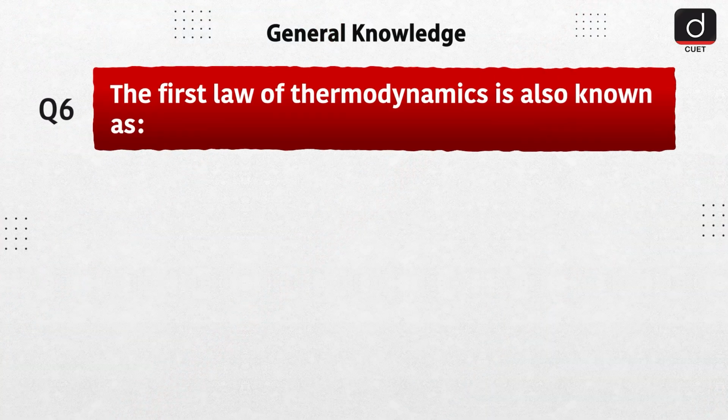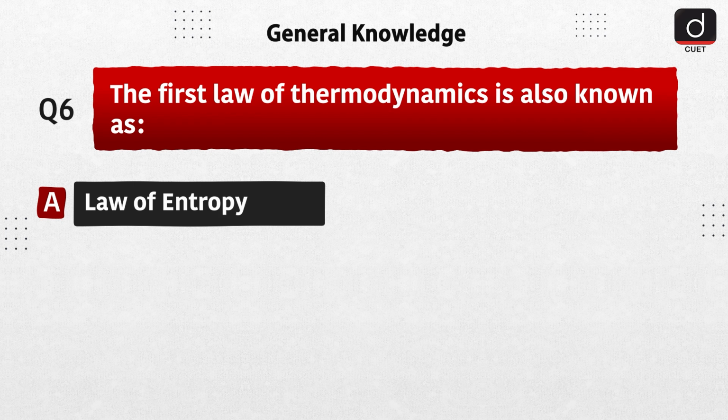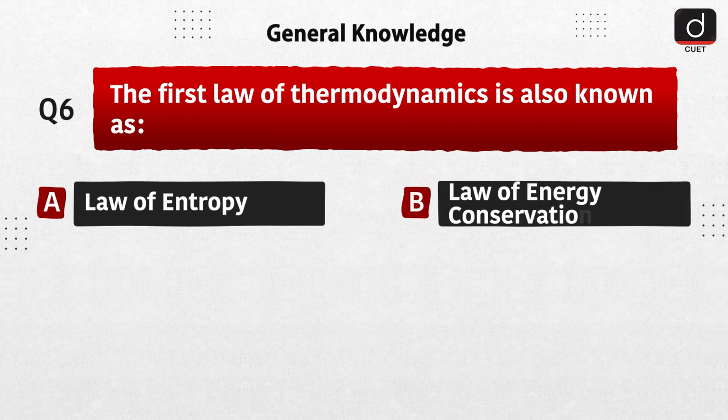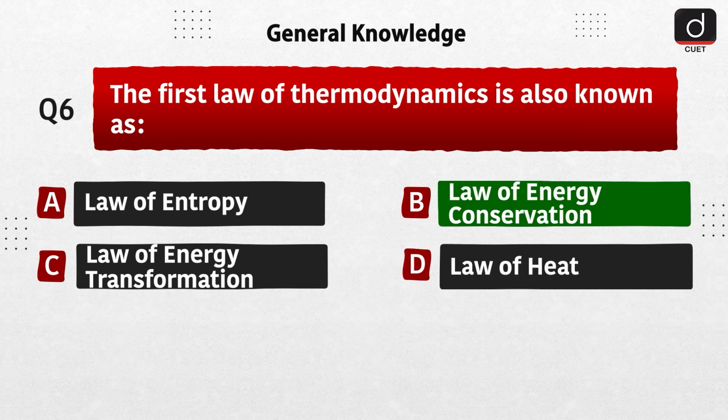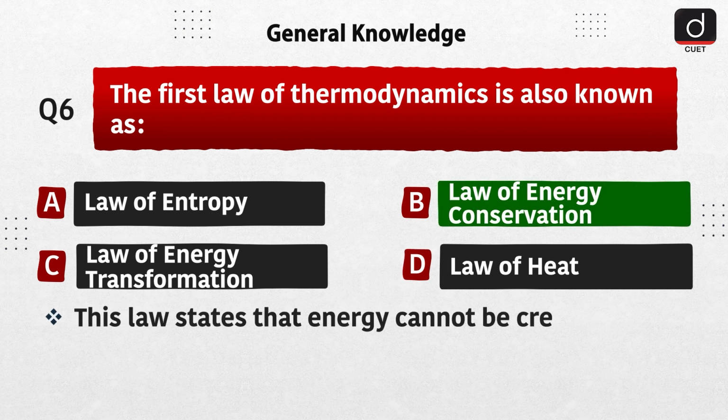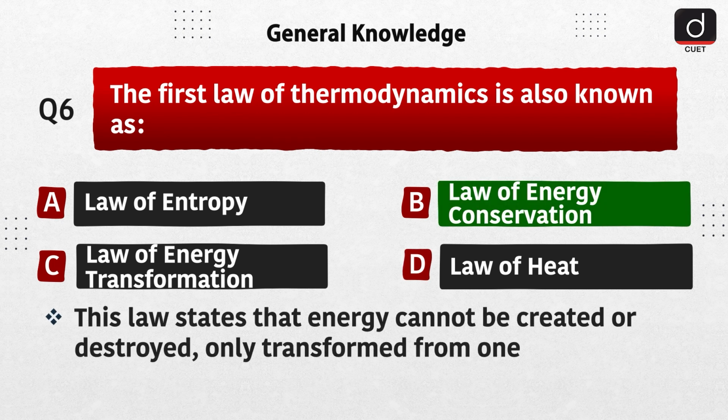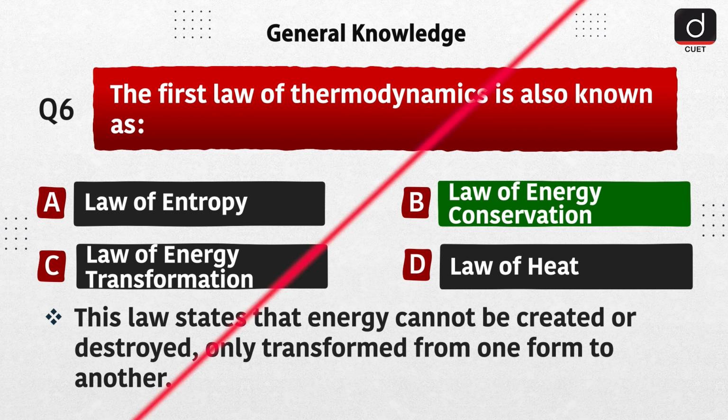Next question is, the first law of thermodynamics is also known as option A, law of entropy, option B, law of energy conservation, option C, law of energy transformation, option D, law of heat. The correct answer is option B, law of energy conservation. This law states that energy cannot be created or destroyed, only transformed from one form to another.